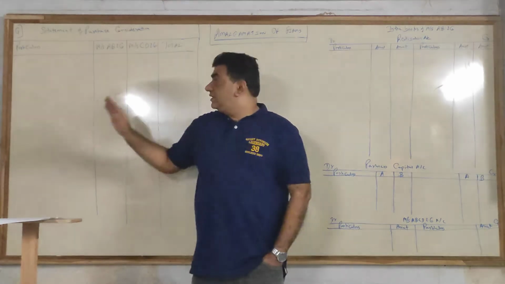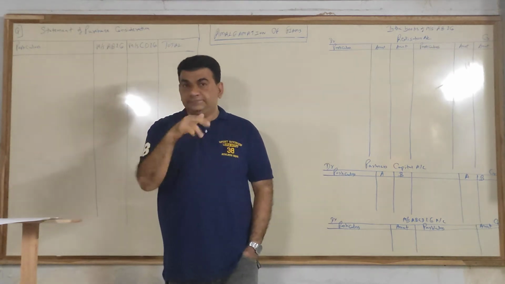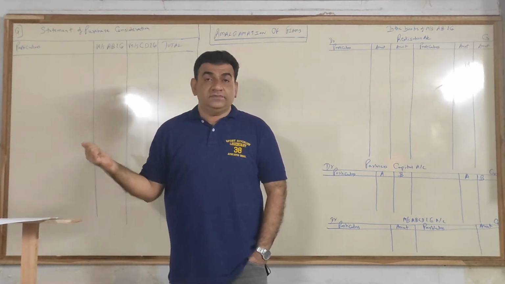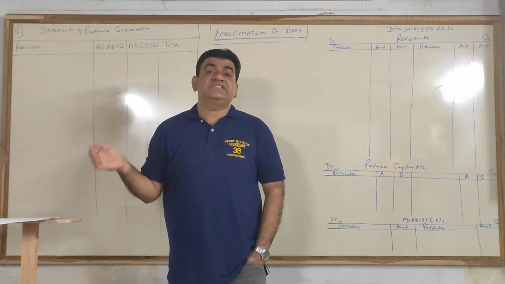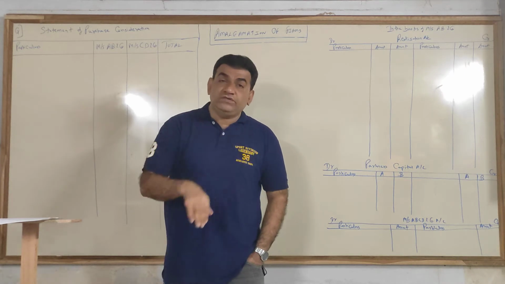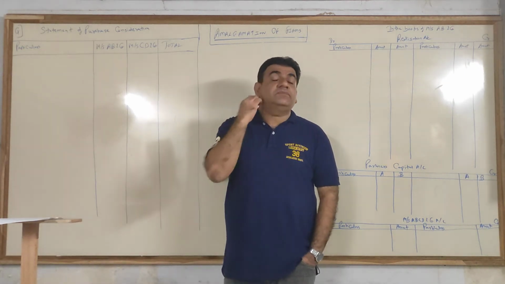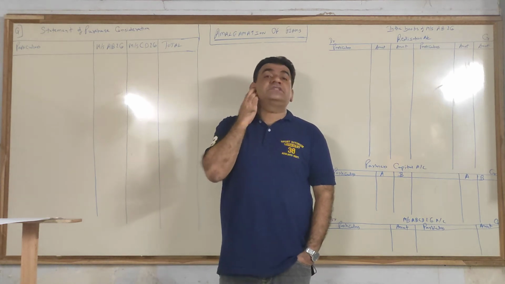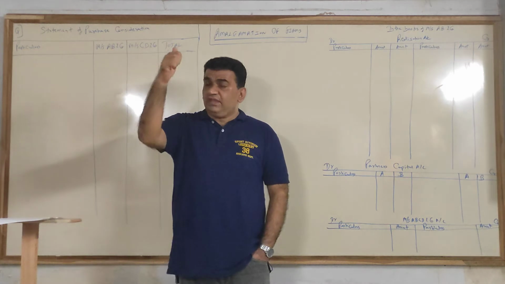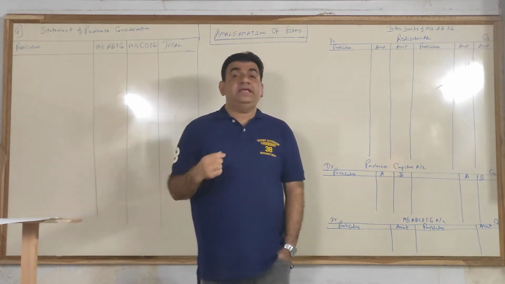Now, this is a statement. Coming to the accounting part, there are two things. Accounting in the books of the old firm. The old firm is the firm which is shutting down, winding up. And accounting in the books of the new firm which is taking over the old firms. Now, when it comes to accounting of old firms, accounting can be in any form.